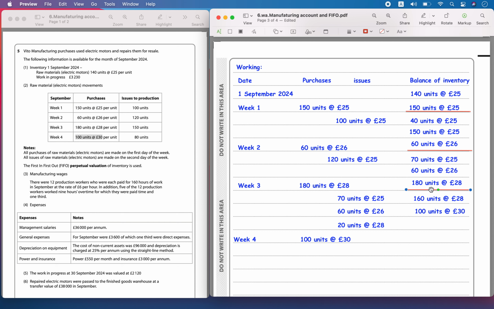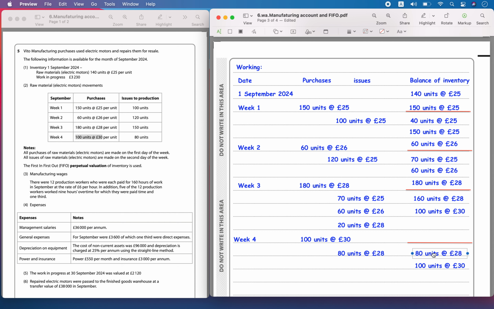Okay, here. Now we have to do some sales. So the sales are going to happen, or the units are going to be 80. So we can issue from here. Okay, so 80 units at 28 can be issued. So 80 units at 28. So the remaining will be 80 units at 28 from here. So the leftover will be 80 at 28 and 100 at 30.